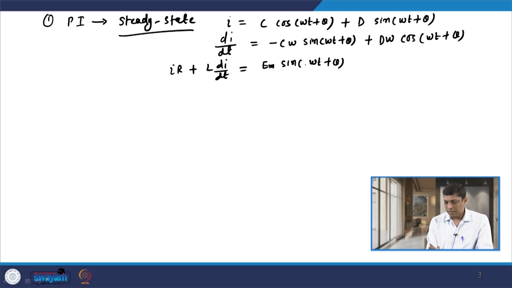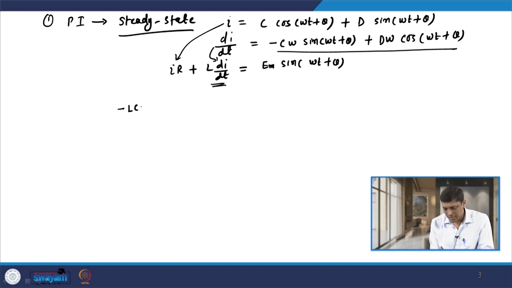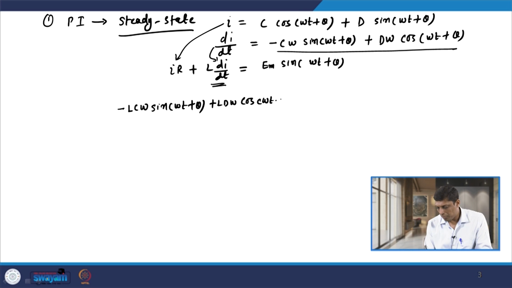So, if I put the value of I here, and the value of di by dt here, then we have the value. I am writing the second term first. L is multiplied with the whole term, so we have minus L C omega sin(omega t plus theta) plus L D omega cos(omega t plus theta).